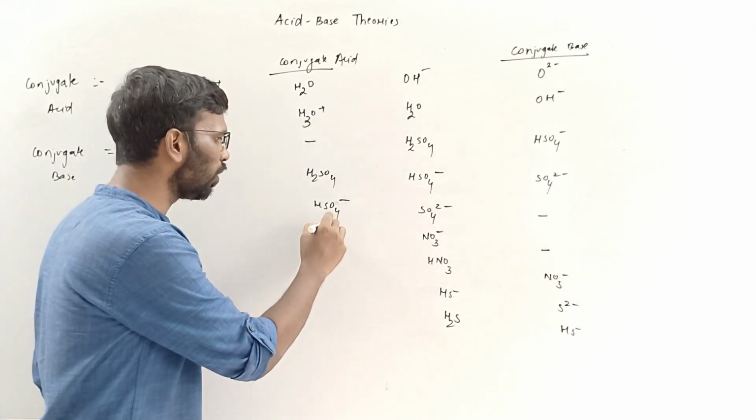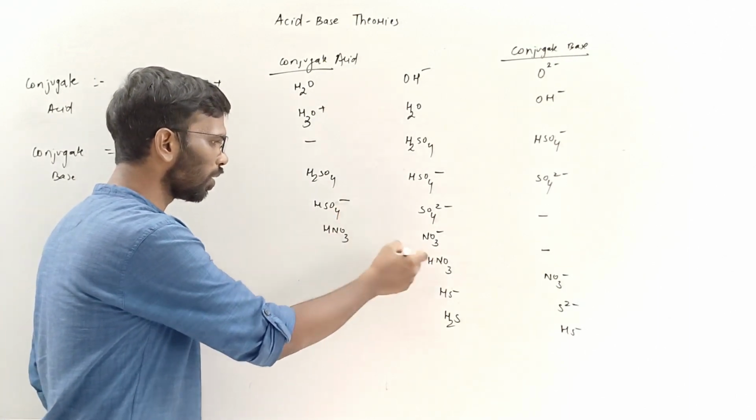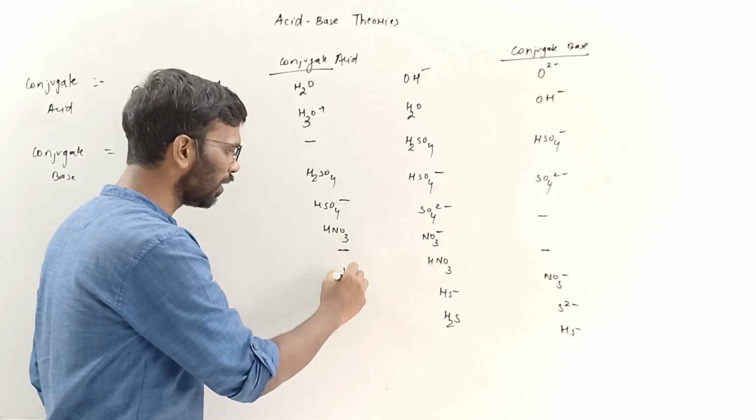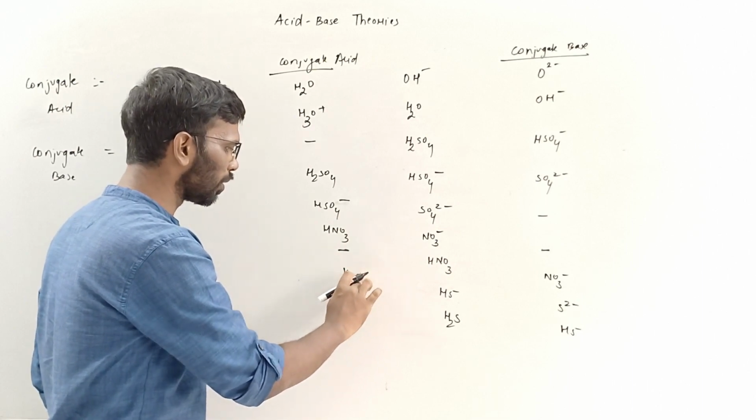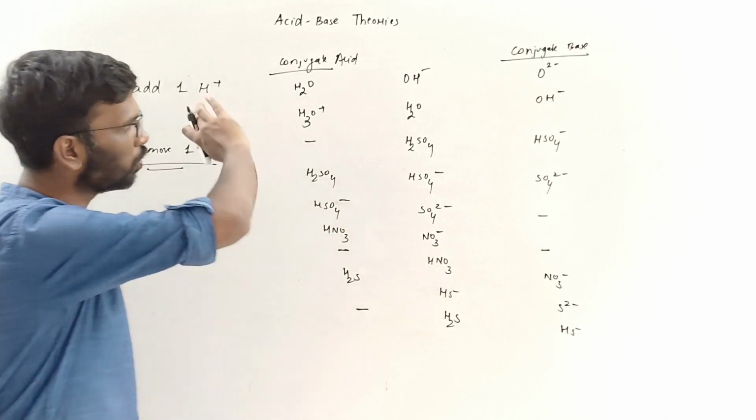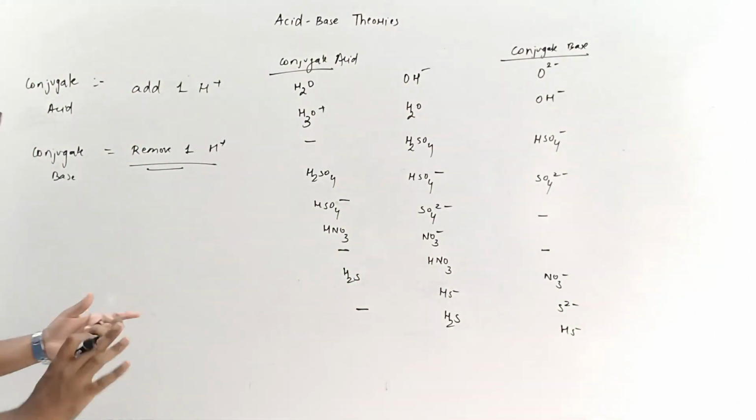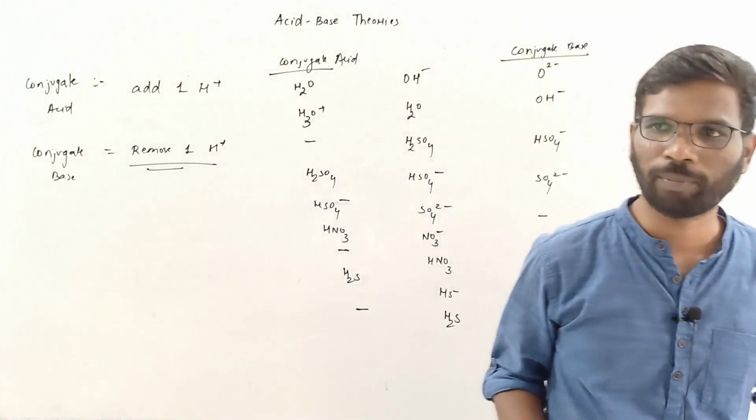So over here it is what? HNO3. Here it's not possible. Here it is H2S, right? And here it is not possible. So this is the story. This is how we can identify the conjugate acids and the bases.